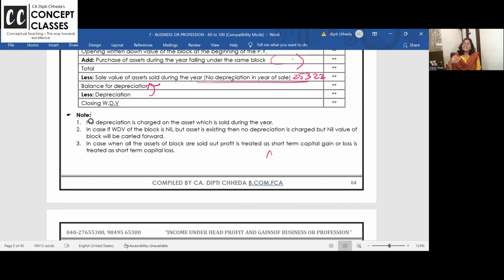Because all the assets are clubbed together. We don't know the cost or age of each asset. In the block, 2-3 machineries are there, 4 laptops, 5 books, all with the same depreciation rate. So you are always going to calculate capital gain as short-term capital gain.